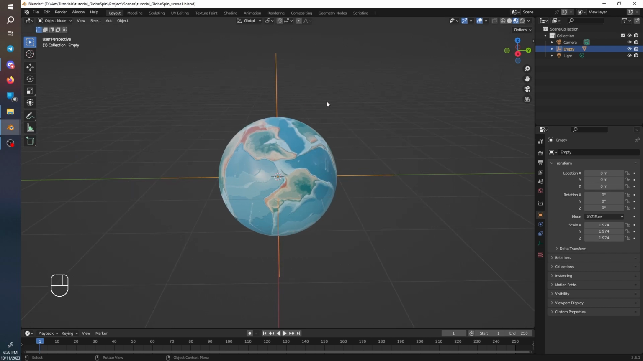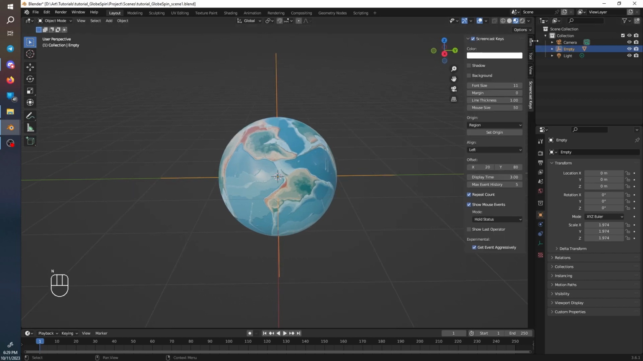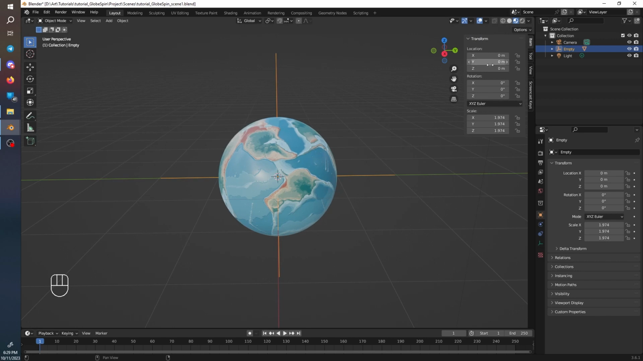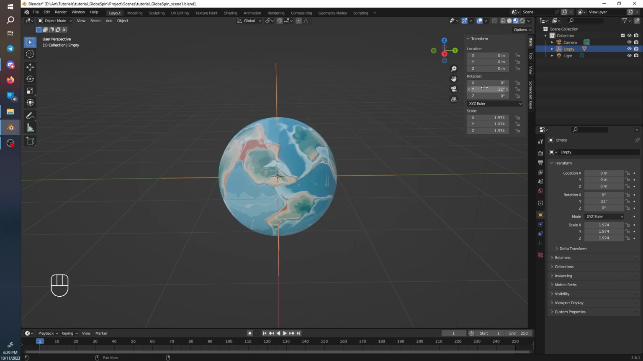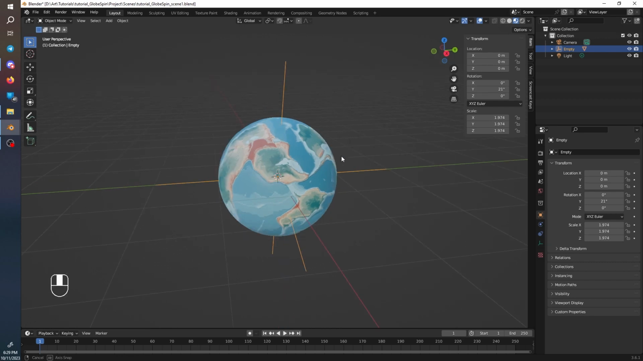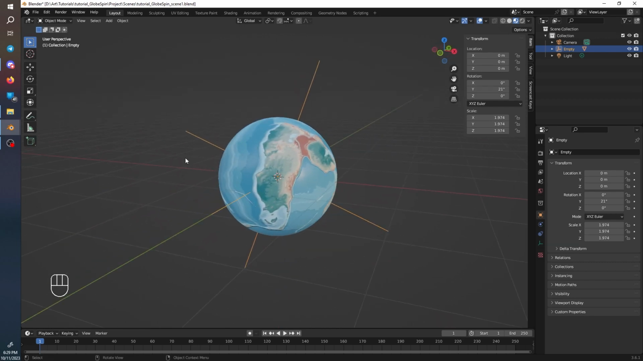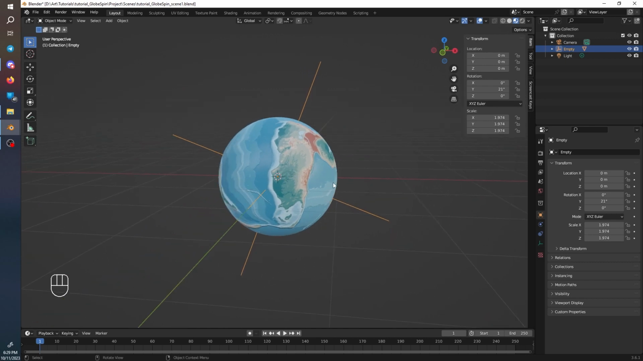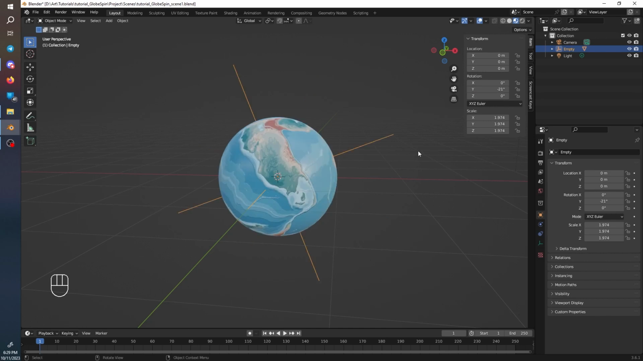So for this, if I press N, I can go to Item, and you can see the rotations here. For this one, I clicked on Y and I set it to 21. But you can put this at whatever angle your Earth or your planet is going to be. Keep in mind, you may want to look at how the rotation is. So, for example, you may prefer it at negative.